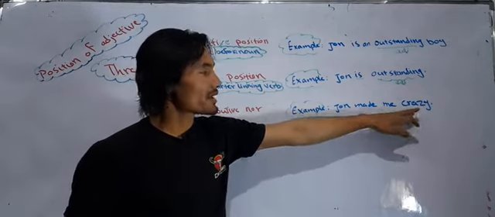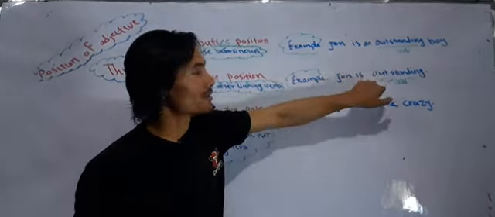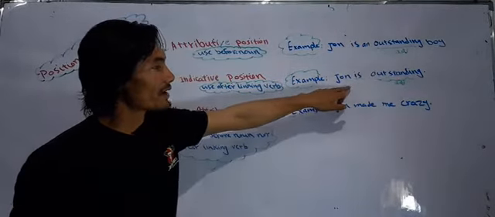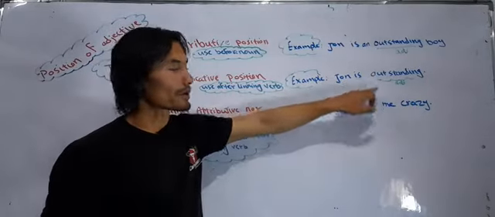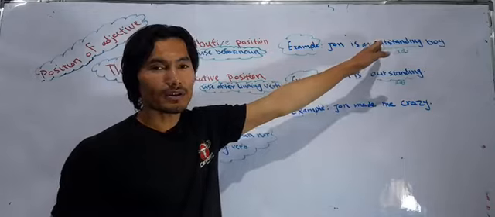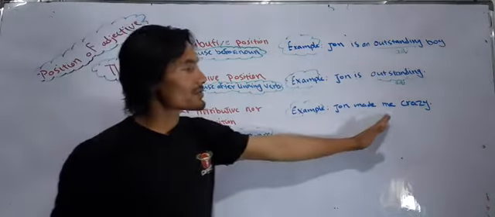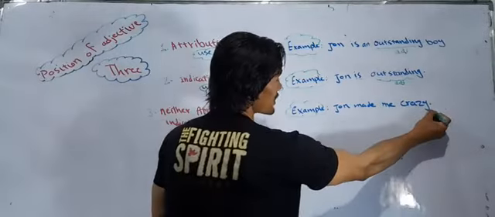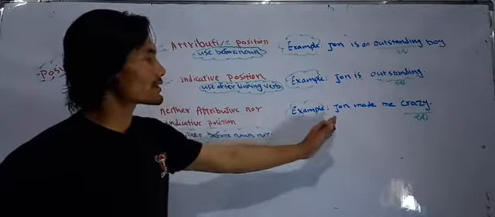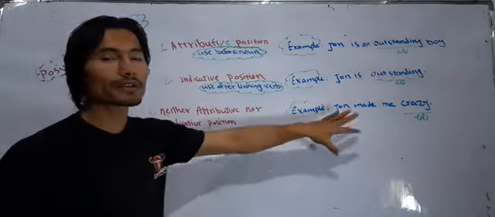That's a new position, different from the other two. One comes before noun, another comes after linking verb, and this is neither before noun nor after linking verb. Crazy is what? An adjective, and it comes at the end of the sentence, and that's another position.